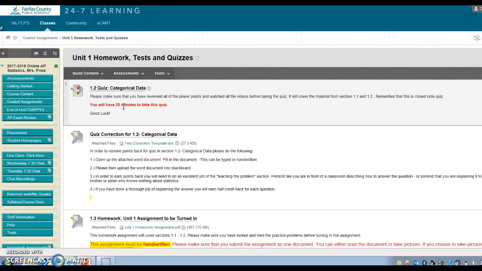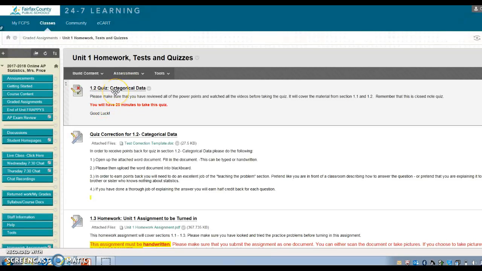You can still finish even if it says time is up, so go for it. Okay, so you would just click on this, and all the quizzes are usually multiple choice. It tells you what the section's on. It's from the PowerPoints and the videos from section 1.1 and 1.2. Remember, it's a closed note quiz, so you're not going to use your notes.